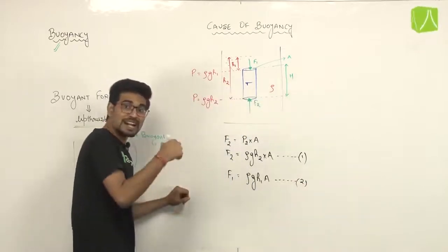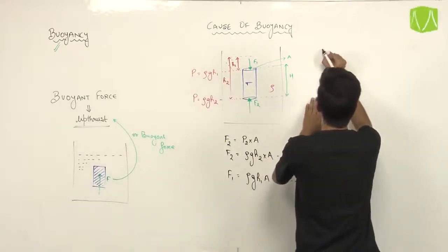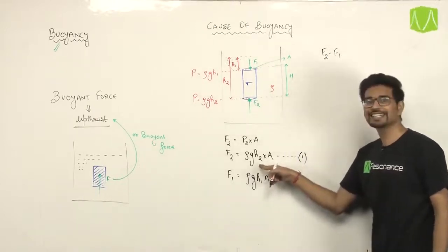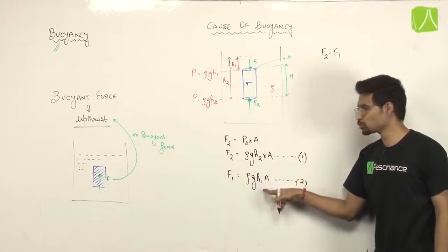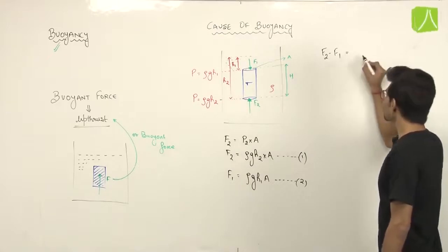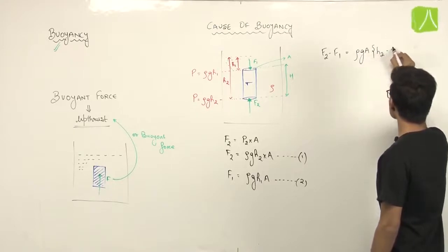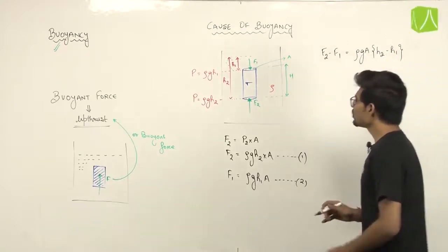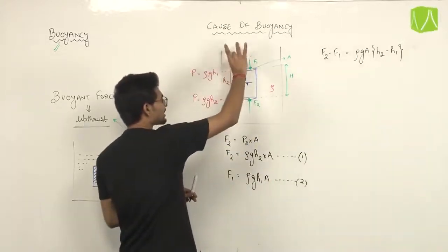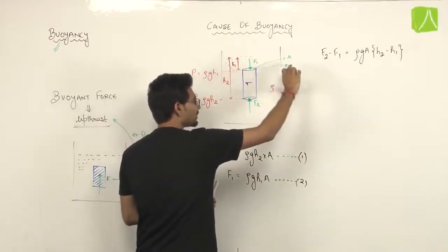The net force applied by the liquid on this object will be F2 minus F1, because I know that F2 is greater than F1, as H2 is greater than H1 and other things are the same. So this will be the net force acting on this object by the liquid. It will be rho g A (H2 minus H1). And I know what H2 minus H1 is. I think it is capital H. If I subtract H1 from this height H2, I get the remaining height, which is nothing but capital H.